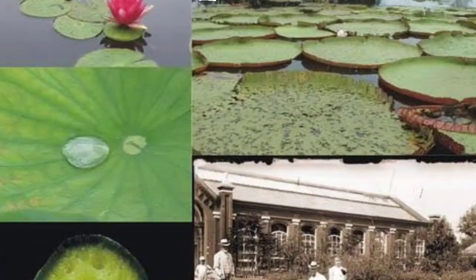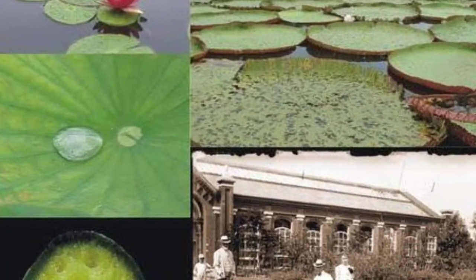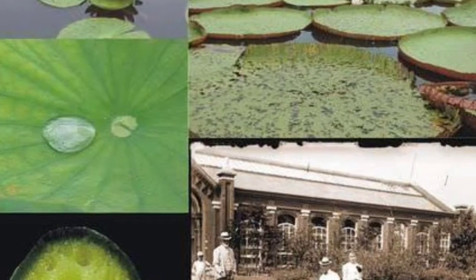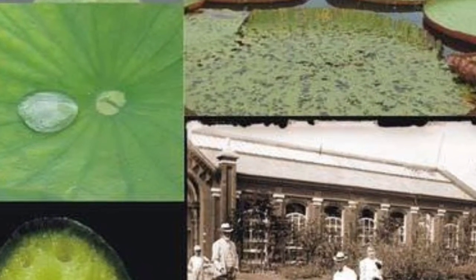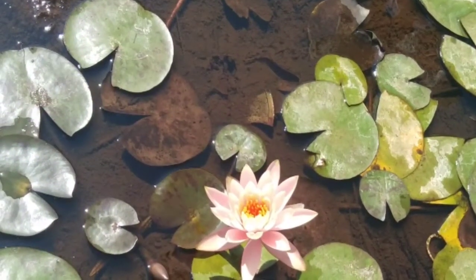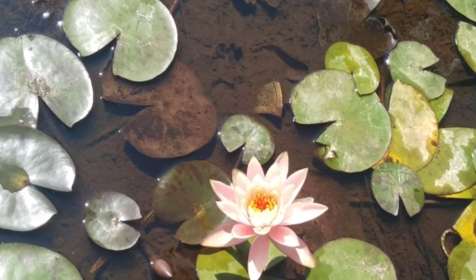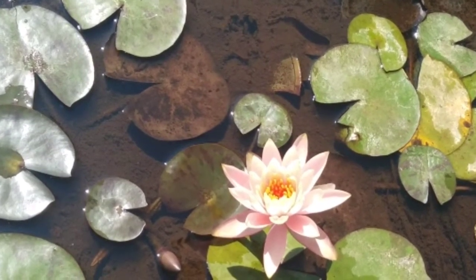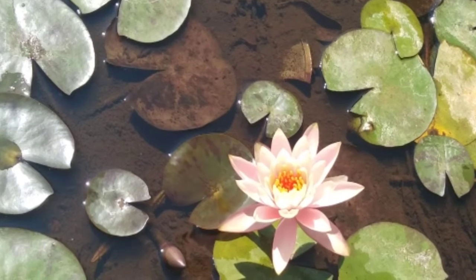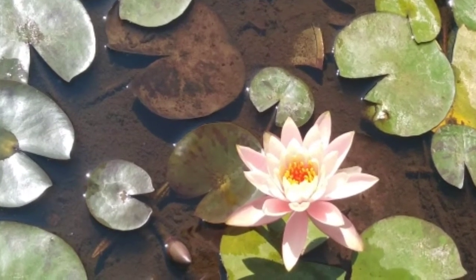Their roots are not anchored in the soil. Surfaces of leaves and stems of many aquatic plants are covered with a waxy layer. Stems of some aquatic plants have air spaces. Air spaces and petioles help in floating in water. Example, lotus.